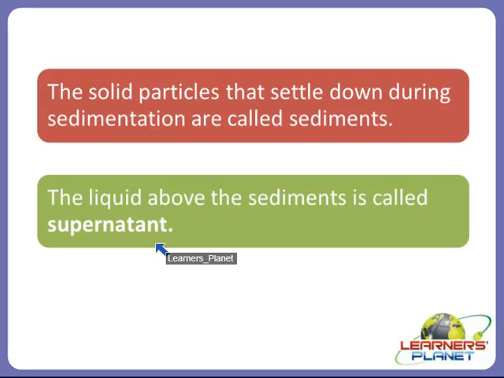Let's discuss one more example. Students, have you seen pulses being washed in your home? Definitely. When pulses are kept in a bowl of water, they settle down as they are heavy. But dirt, insects or tiny pieces of straw and other lighter impurities do not settle down. They dissolve in water or float at the top of the surface of the water. So this is also termed as sedimentation, right? So now let's move on to the next process.